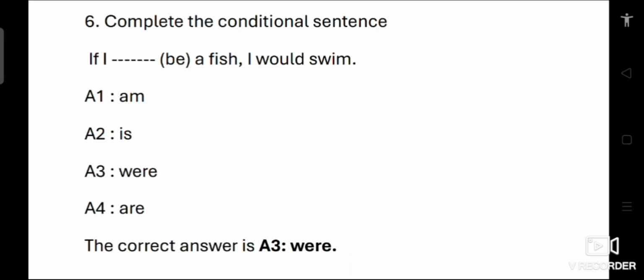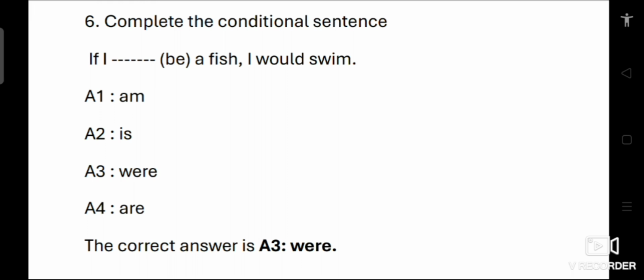Sixth question, complete the conditional sentence. If I dash be a fish, I would swim. Options: 1 am, 2 is, 3 were, 4 are. This sentence is an example of a second conditional sentence, which is used to talk about hypothetical or unreal situations. When we talk about something that is impossible or unlikely, like being a fish, we have to use were for all subjects, even with I.